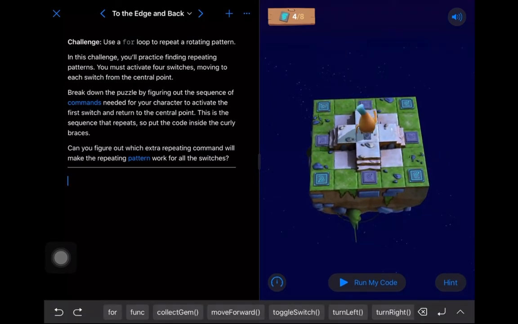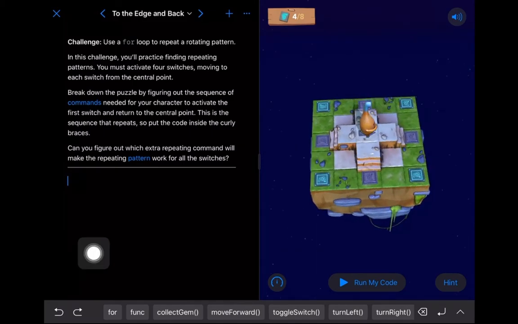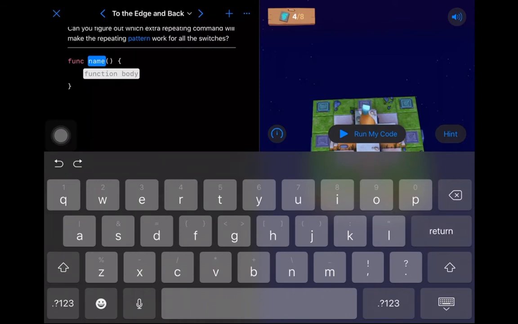Well, let's see. The easiest way might be to go out, toggle the switch, come back, and then turn left, and then repeat that again and again. Maybe. We could probably write a function that will say turn out, toggle, and come back, just to try to keep our code all in one place. Let's try that out. So you can see down here we have our func keyword. So let's try solving the first one anyway. Func, we're going to call it go out,